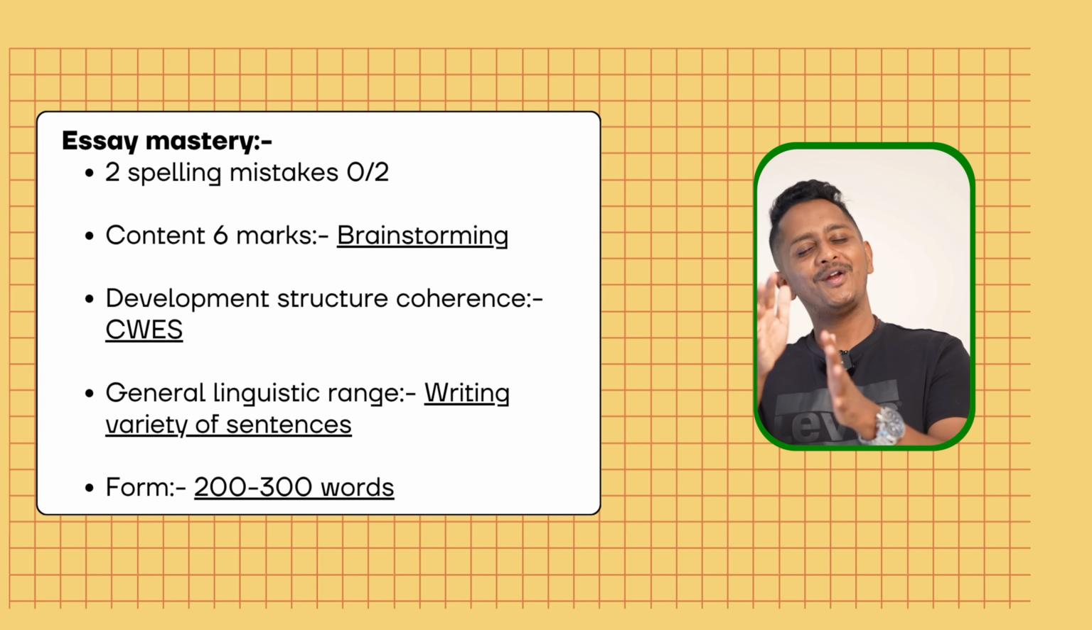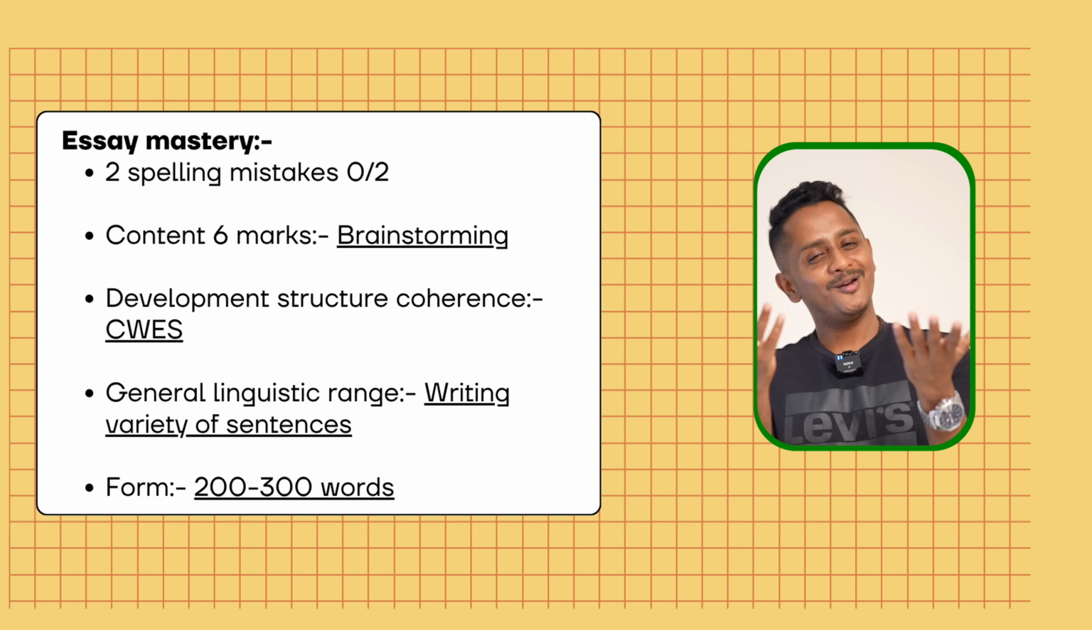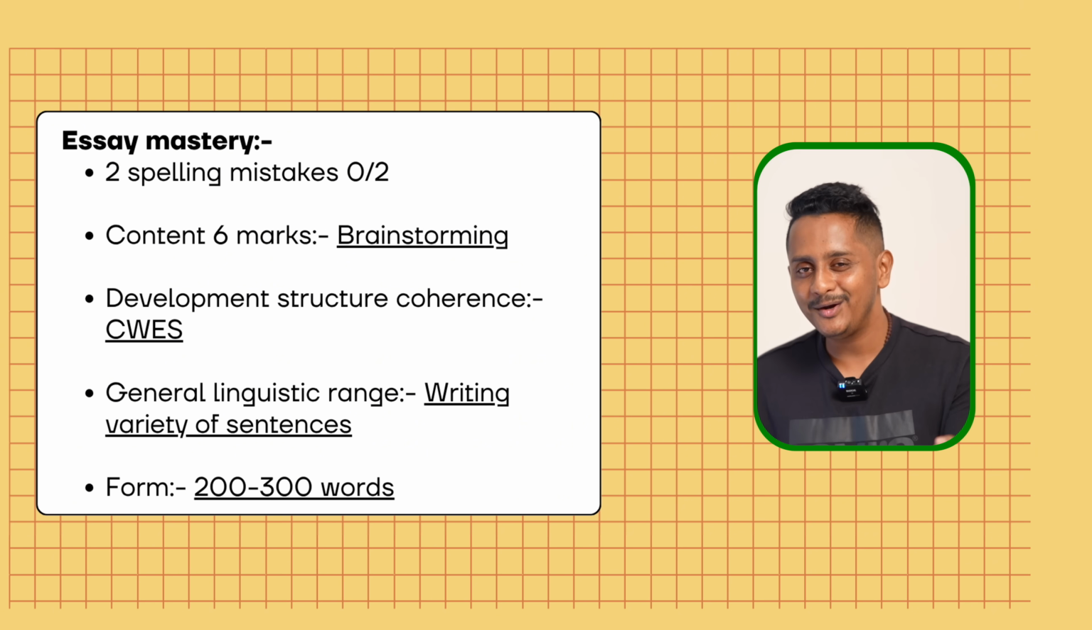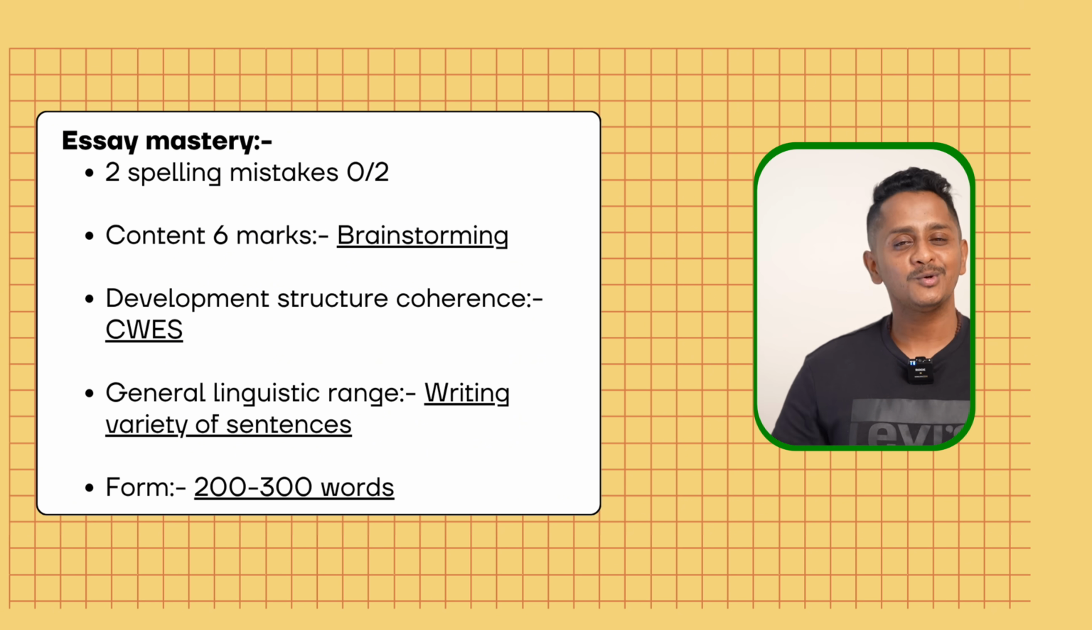Content, development, general linguistic range done and dusted. Form should be 200 to 300. Make sure it is 201 or 250, 260. Spelling 2 out of 2. And make sure you get full scores. As simple as that. One essay every day, but make sure you follow all this and they should absolutely be 0 spelling mistakes.